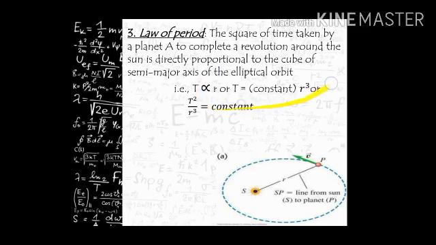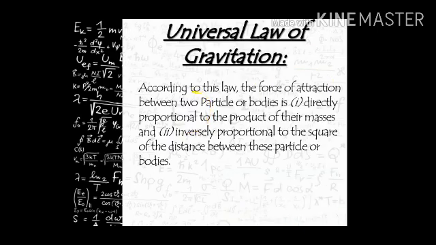If you put a constant here, then t square by r cube equals a constant. That is, the square of the time is directly proportional to the cube of the radius. The third law gives us that t square equals some constant times r cube, that is, t square by r cube equals a constant.